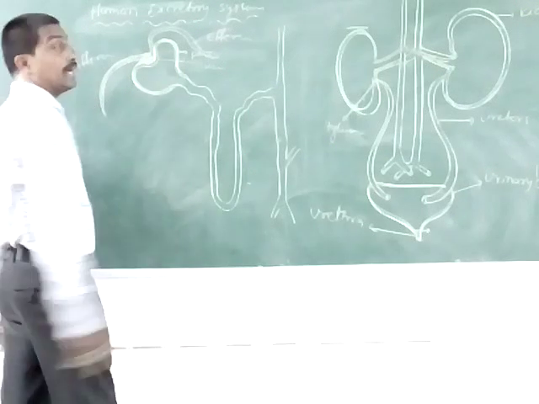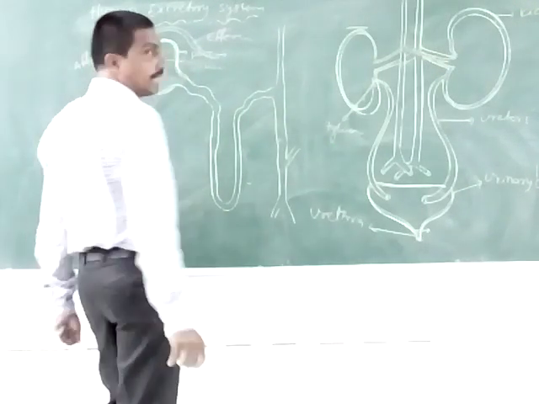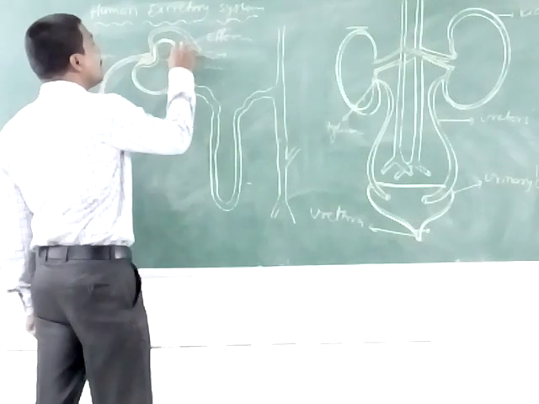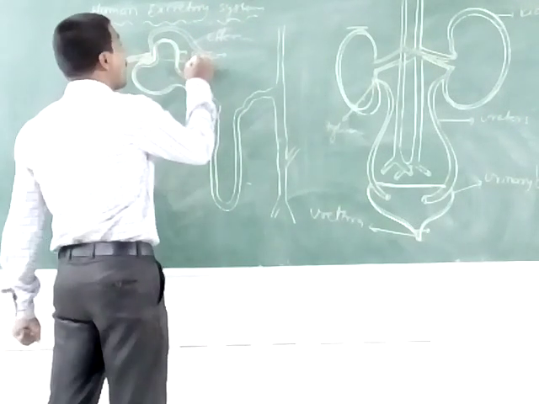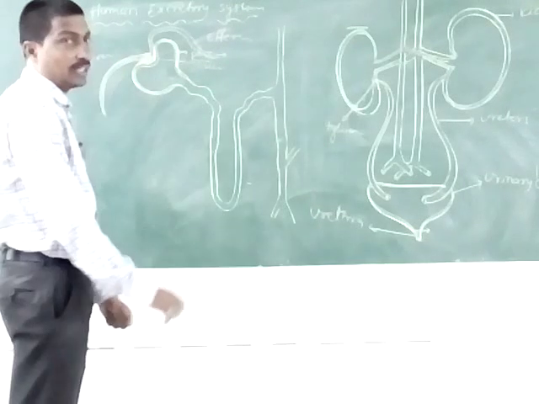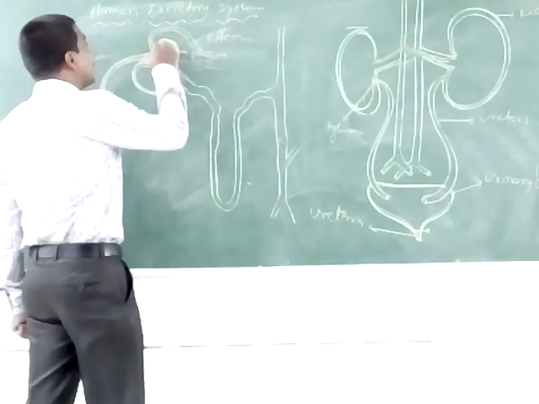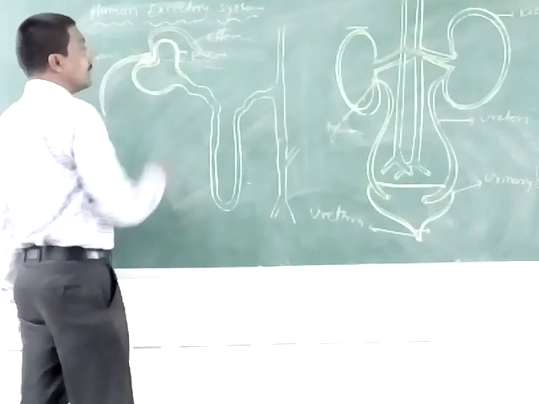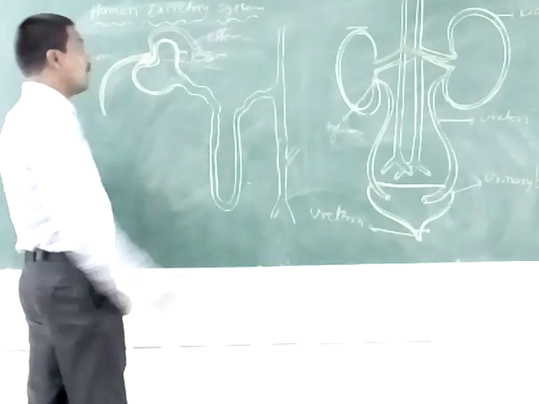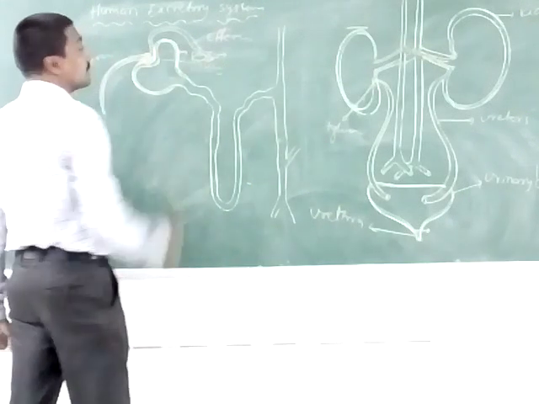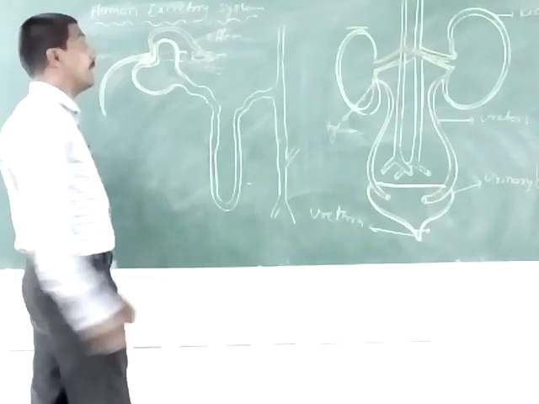The first one is the parietal layer. The parietal layer is the outer layer. It is formed by squamous epithelial tissue. And then the visceral layer is the inner side. In between the parietal and visceral layers, it has some pores.